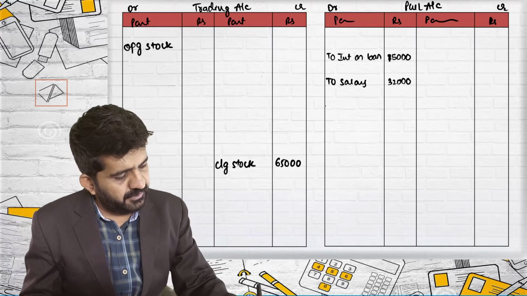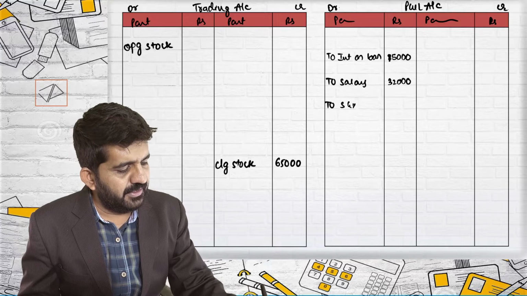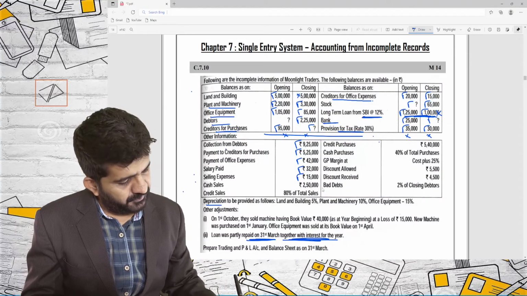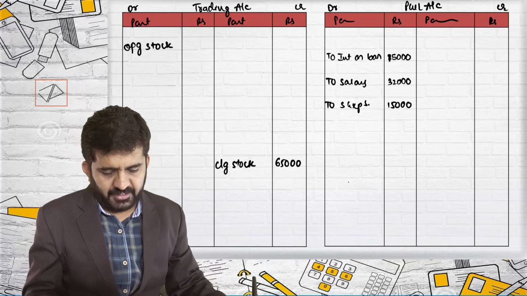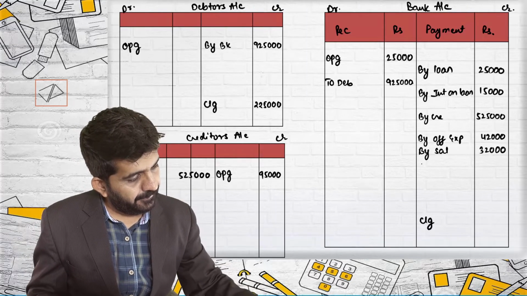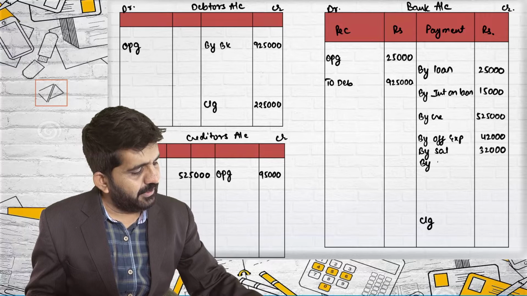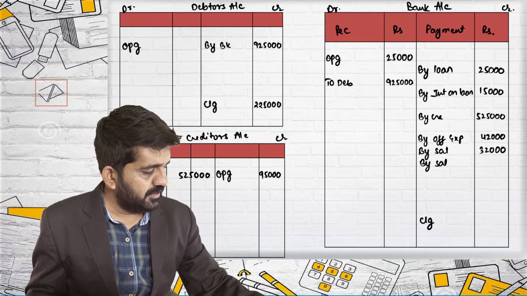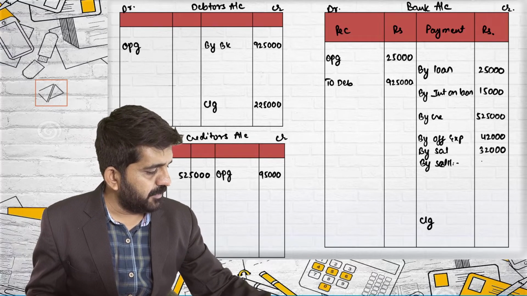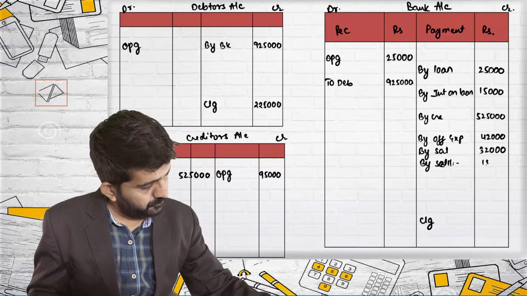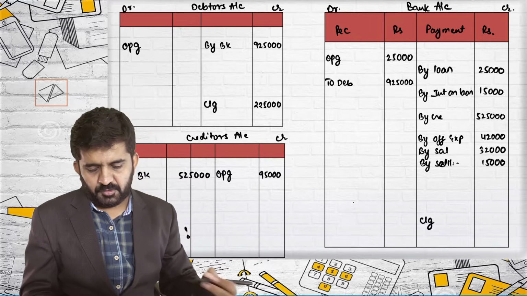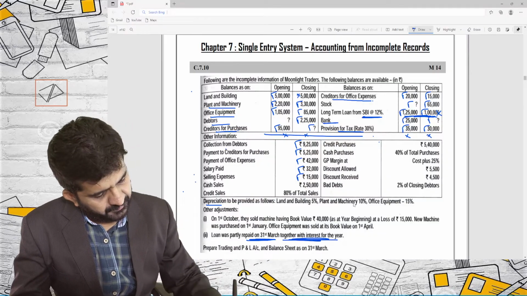Similar type of effect. Selling expense, what was the figure? 15,000. Bank account credit side by selling expense 15,000. So 15,000 also we have given two effects.